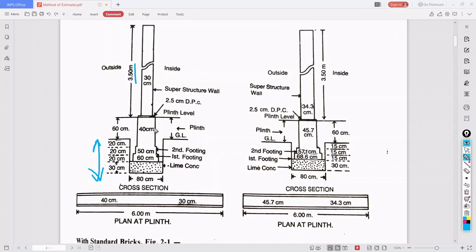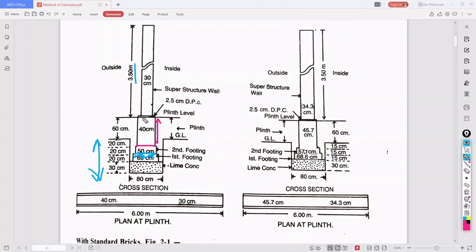So above the ground level, the plinth is how much? It is 60 centimeter. Width of the plinth is what? 40 centimeter. First footing width is 60 centimeter, height is 20 centimeter. Next, second footing, height is 20 centimeter, width is 50 centimeter. Then from here to here it is plinth. According to them, this is 60 centimeter and 40 centimeter wide. So this is the plinth level.